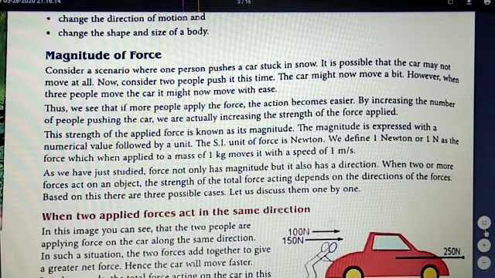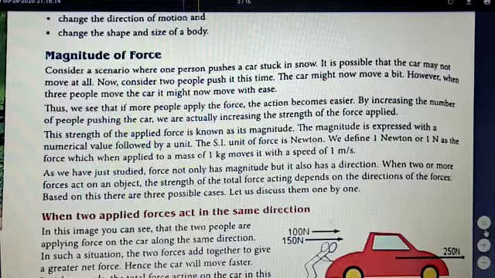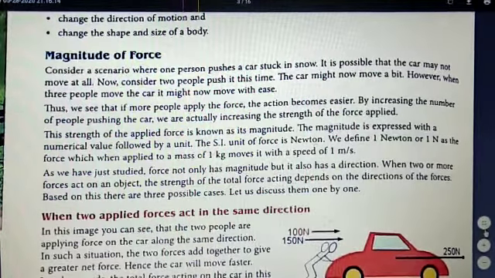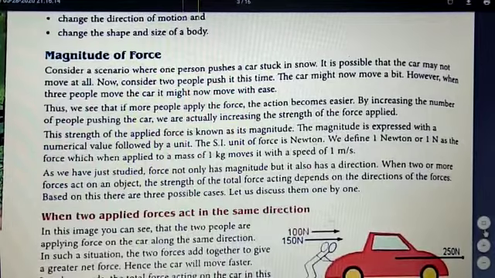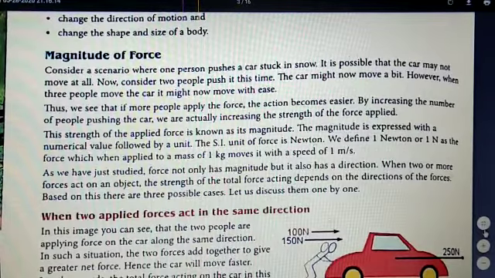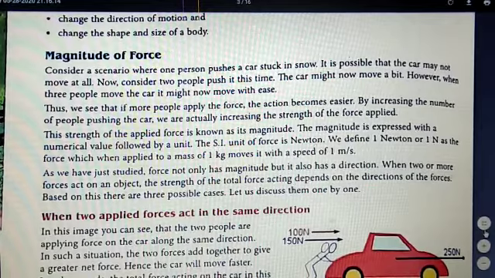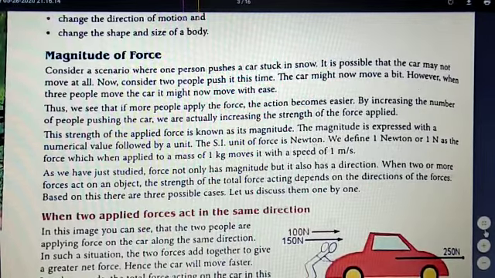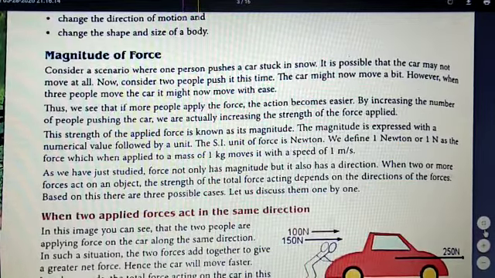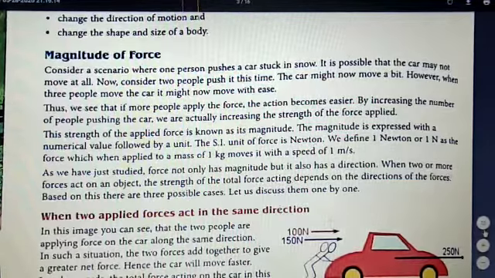So force not only has magnitude but it also has direction. So if we have to push something, then if the forces are in the same direction, then you can easily push an object. For example, pushing a heavy desk. But if 2 persons are acting in opposite directions, one person on one side, the second person on another side, then it will be difficult. So it has to be in the same direction. Thank you.